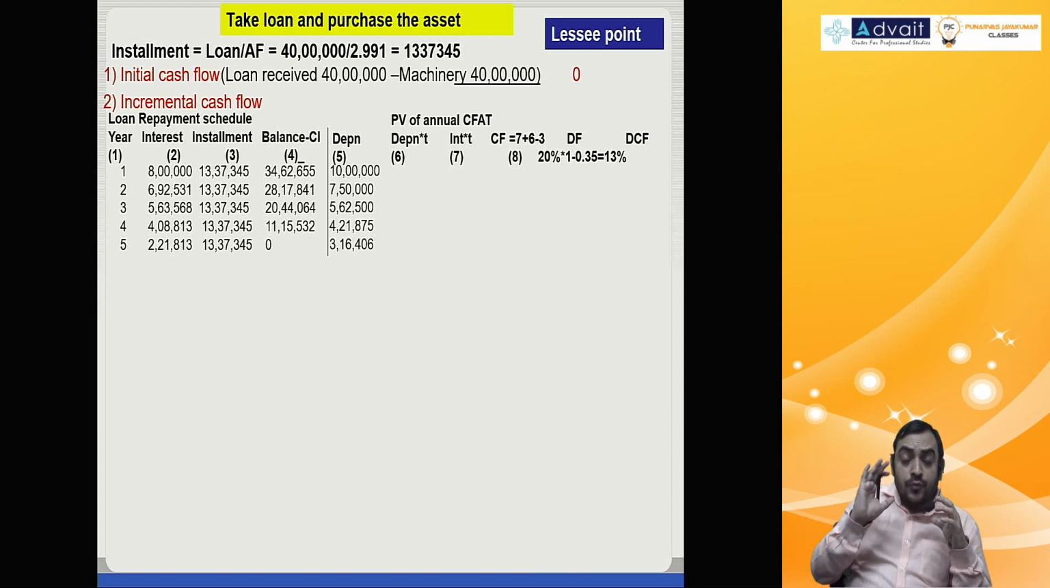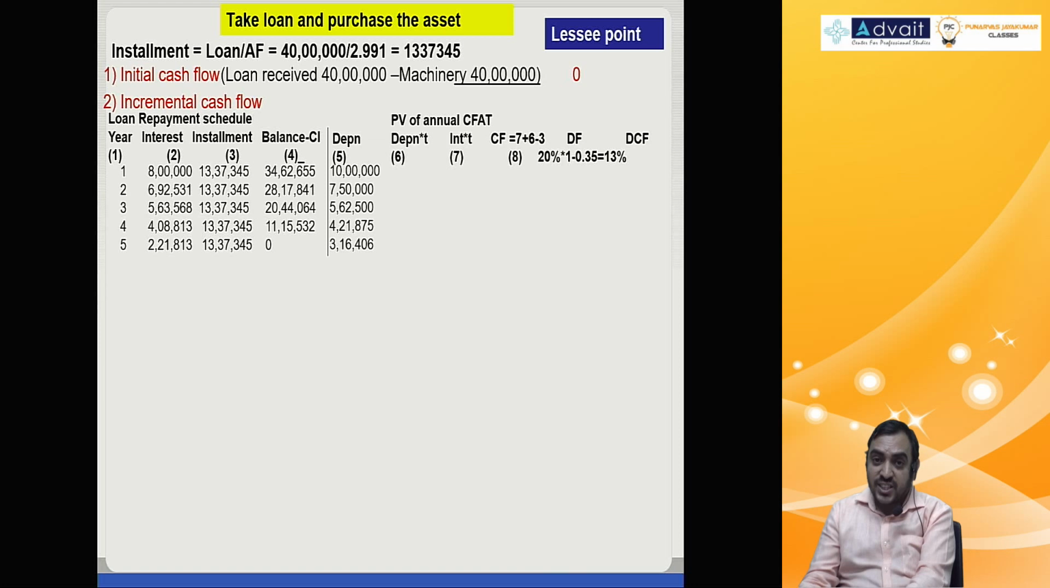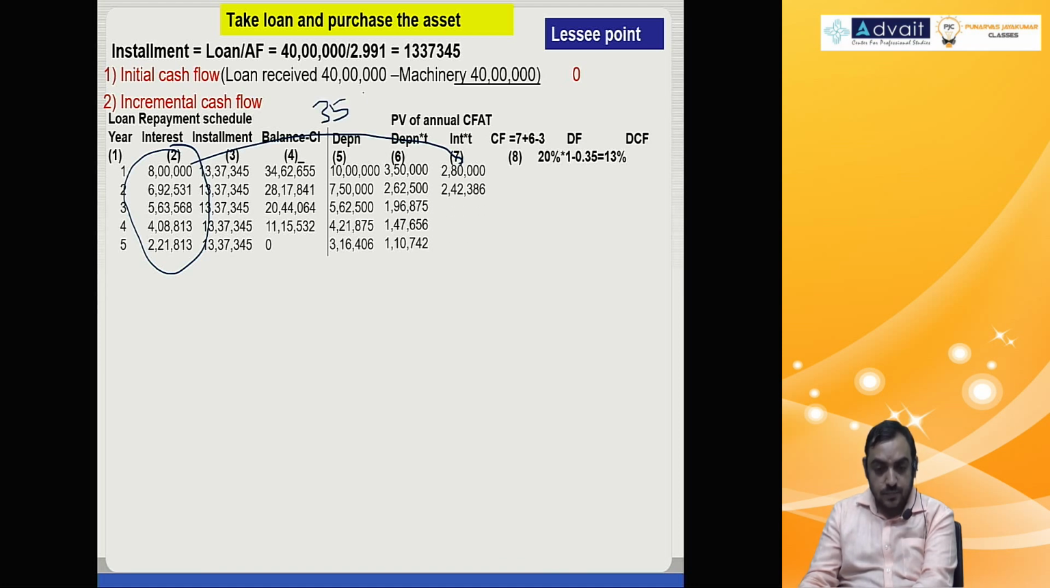Got it? Now, we need depreciation tax benefit and interest tax benefit, both are benefits. This we will adjust with installments being outflow. So depreciation tax benefit, 10 lakh into 35%, 3 lakh 50,000, 7 lakh 50,000 into 35%, 2 lakh 62,500, like that every year. Then interest we have, that is 8 lakh and all, that you multiply by 35%. 8 lakh into 35%, 2 lakh 80,000, 6 lakh 92,531 into 35%, 2 lakh 42,000, like that.